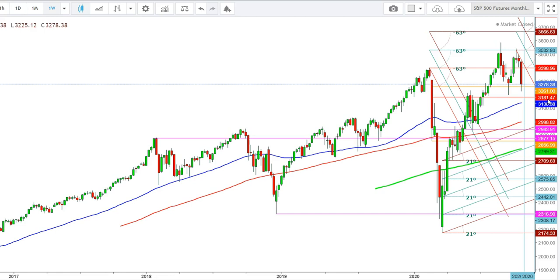But if the S&P 500 futures are not able to defend this support during the upcoming week, we will see the S&P 500 futures could continue this downward trend up to the levels of 2998. So friends, here I find that this fall could be steeper than the earlier falls. What we have seen during the month of March could be repeated during the month of November, because this formation looks evident enough for the repetition of March during the month of November.